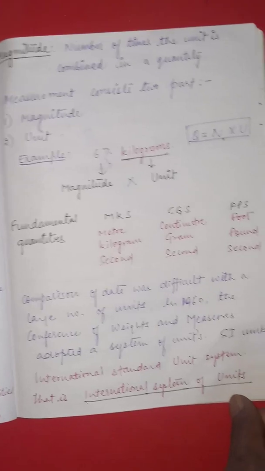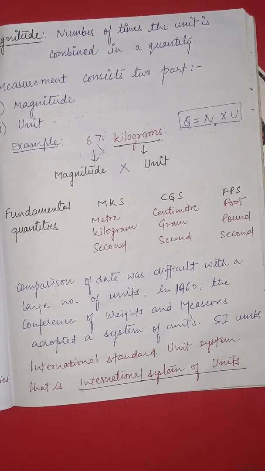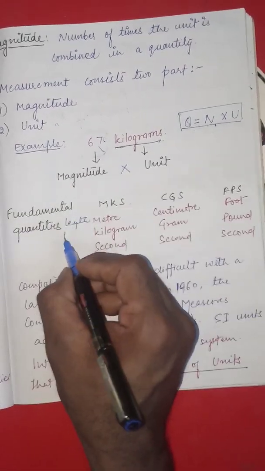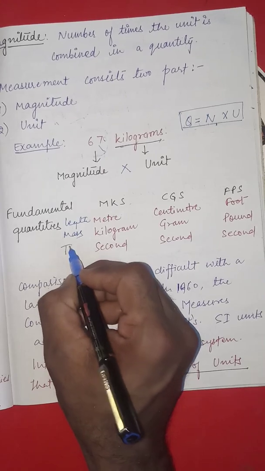Okay, now the fundamental quantity has some units as well. This is called the standard units of measurement. Some standard units of measurement according to the fundamental quantities in terms of length, mass and time.